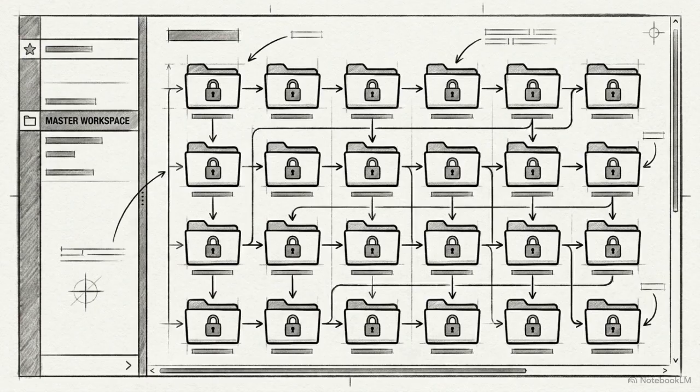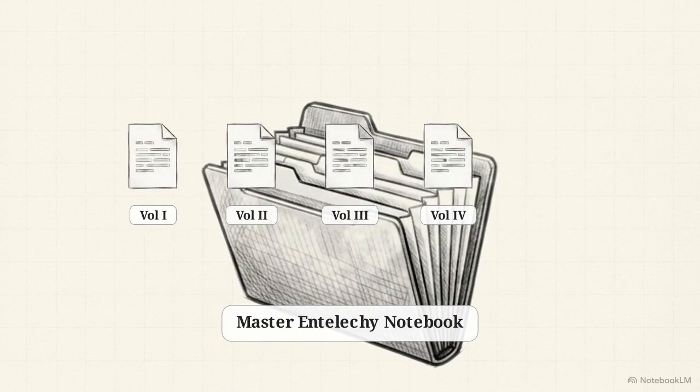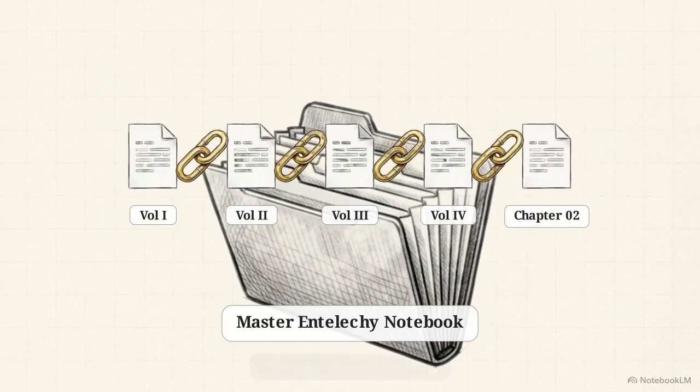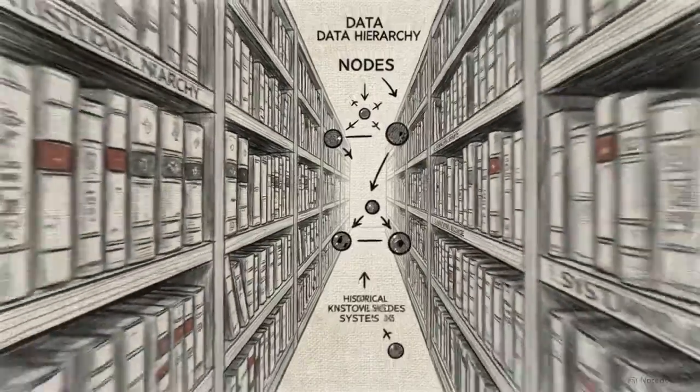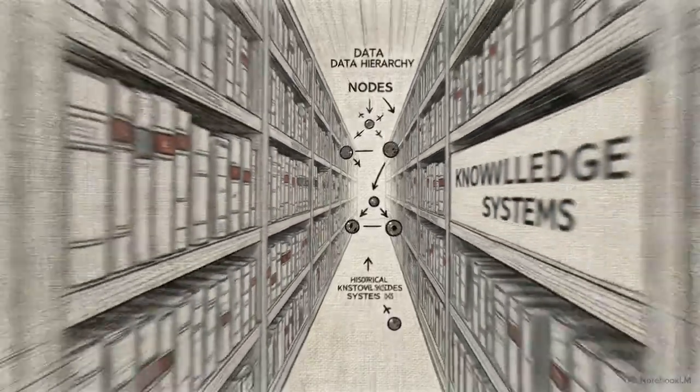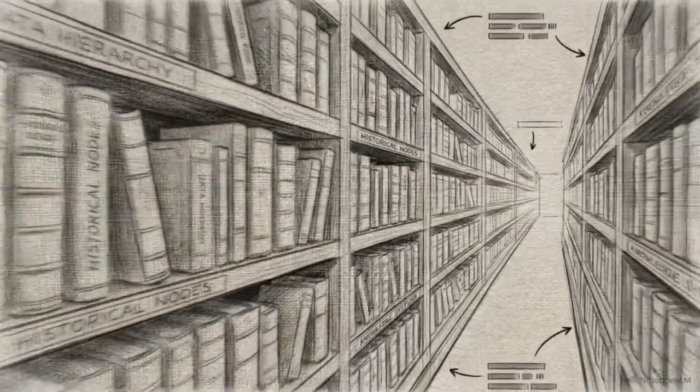Finally, Step 6, the master integration. Switch back to your Google NotebookLM dashboard. Open your master Identifies notebook, the one containing the previous volumes. Upload the Chapter 2 text file here for a second time. Grouping this chapter with older volumes proves series depth. You show the machine a sustained historical pattern rather than an isolated data point.